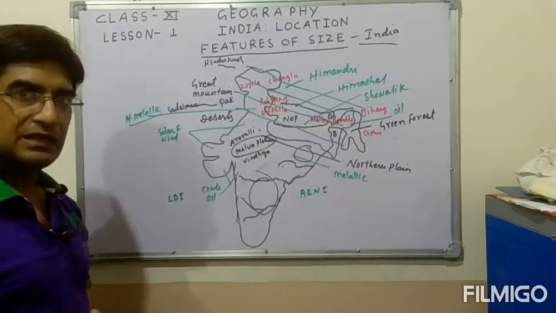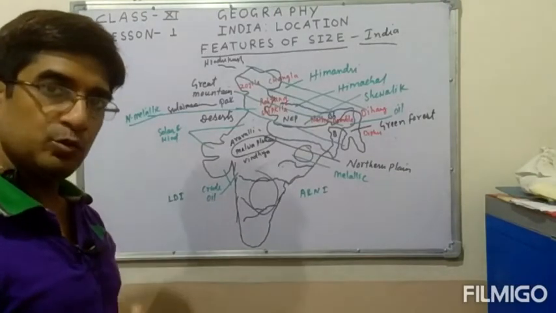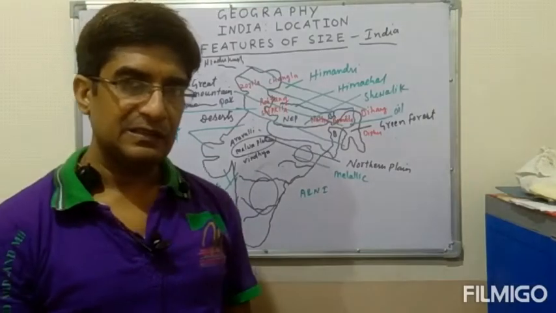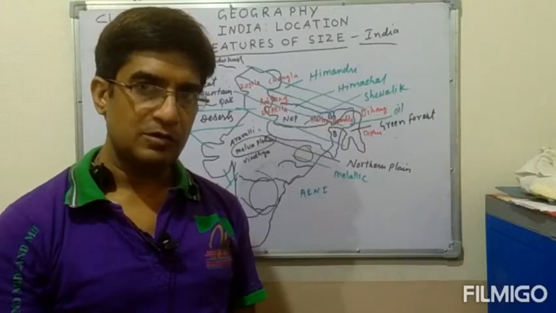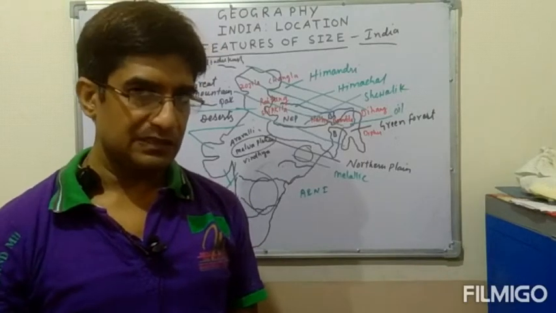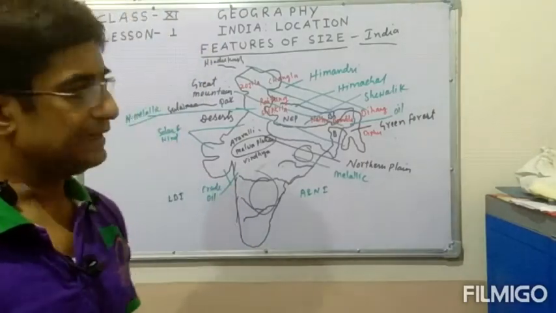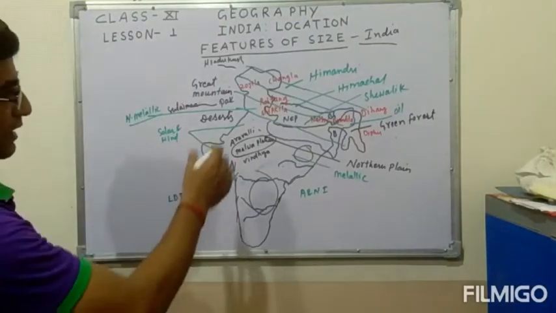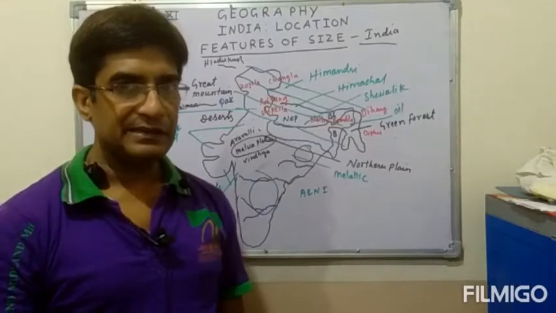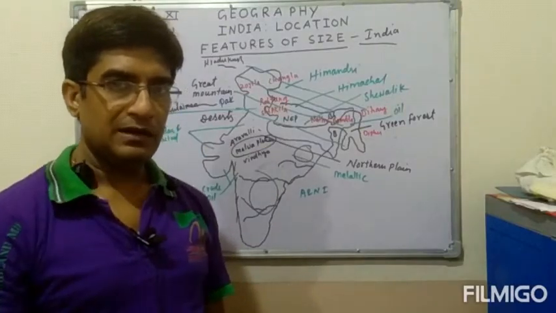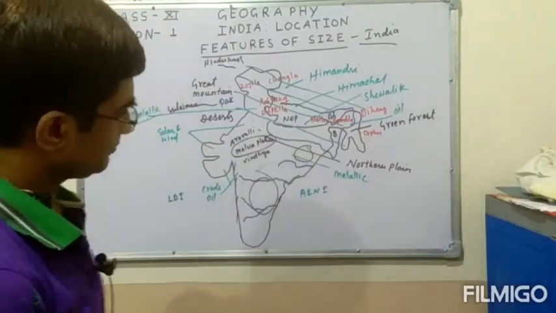Pass means a mountain route. If I explain it, it is a natural way in the mountains that allows people to move from one place to another in the mountain region. This is a mountain pass. These mountain passes also protect countries from the movement of enemy countries.